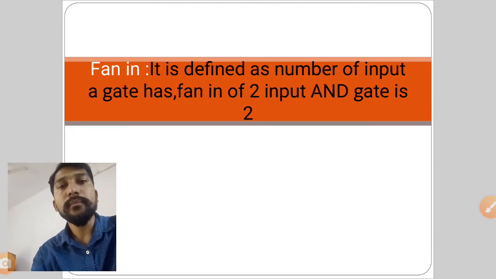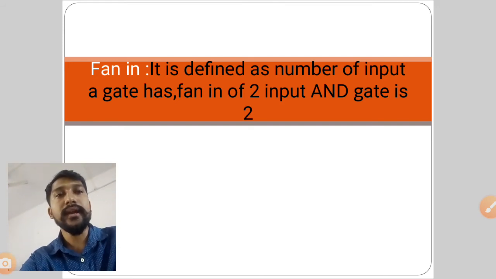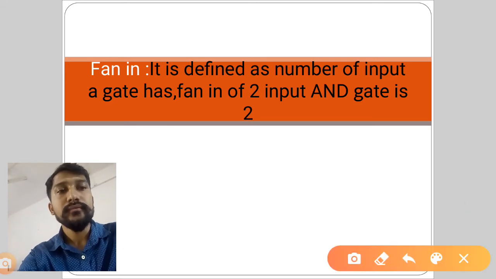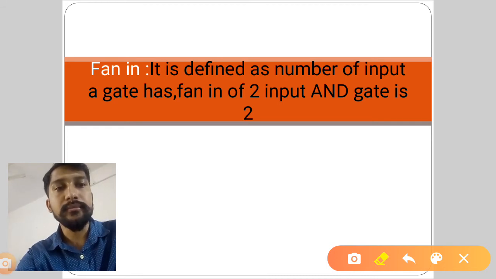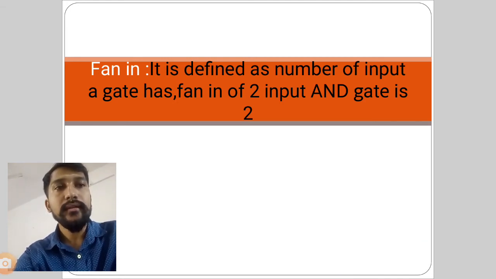How many inputs a particular gate is going to have is called fan in.